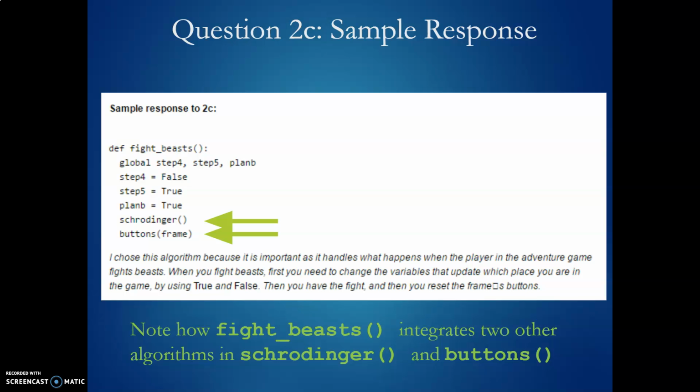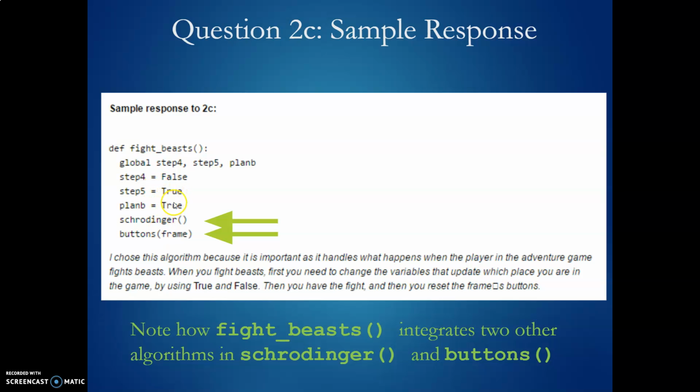Here is the sample that the student who wrote the adventure game used. He's writing in Python, but it looks like JavaScript in that this is a function, fightbeast, and the fightbeast function calls two other functions that this programmer wrote. He wrote another function called Schrodinger and another function called buttons. So this fightbeast algorithm has multiple steps. It's a function that has an algorithm with multiple steps inside it, and then within that are calls to two other functions that also have multiple steps inside them.